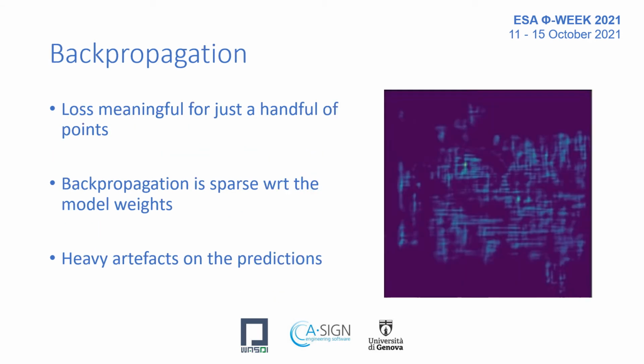So, what happens when we have such a sparse ground truth? Of course, we will end up with a sparse backpropagation, because our loss is meaningful for just a handful of points. The first baseline results present heavily visible artifacts on the predictions, as you can appreciate from this image. Why is that? Because the loss information that propagates starting from the same few points impacts the model weights in a very sparse and steady fashion.